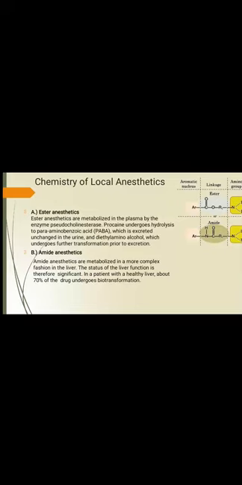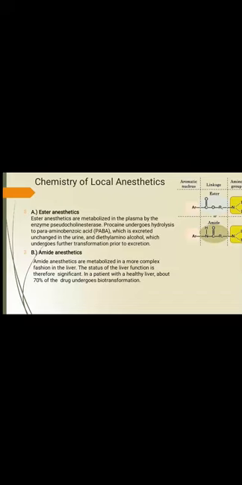Procaine undergoes hydrolysis to para-aminobenzoic acid, which is excreted unchanged in urine, and diethylamino alcohol, which undergoes further transformation prior to excretion. The PABA generated in the metabolism of procaine is responsible for allergic reactions in the body.